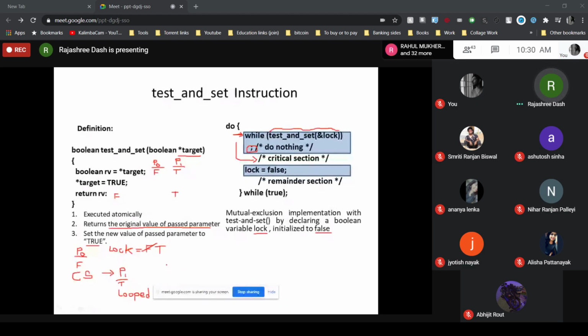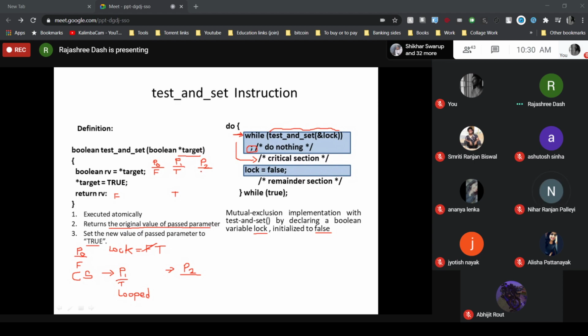Now suppose another process P2 also starts its execution. When P2 starts its execution, again it will start from that while statement. So again P2 will call the test and set instruction by passing the address of the lock variable. When P2 calls the test and set instruction, what will be the value of RB?